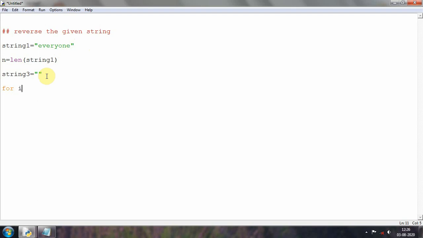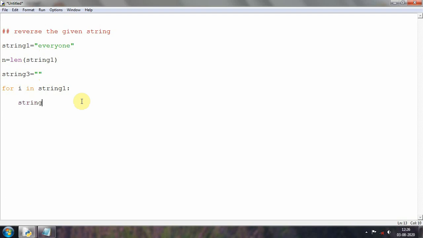So I will use a variable called i. For i in string 1, it will be iterating through each and every letter in this word. It will first come to E, then it will go to V, then E, then R, then Y. So you know how the for loop works, right? Then I will write here,